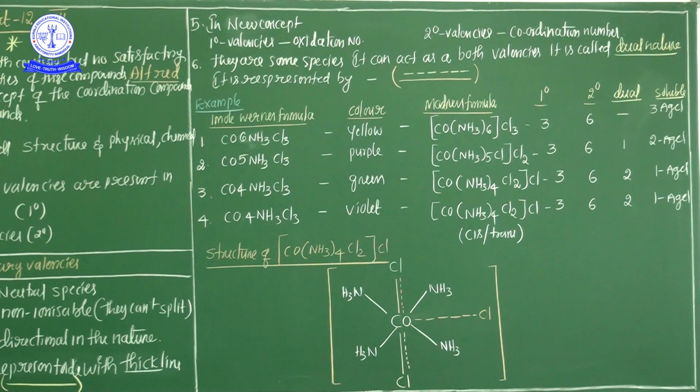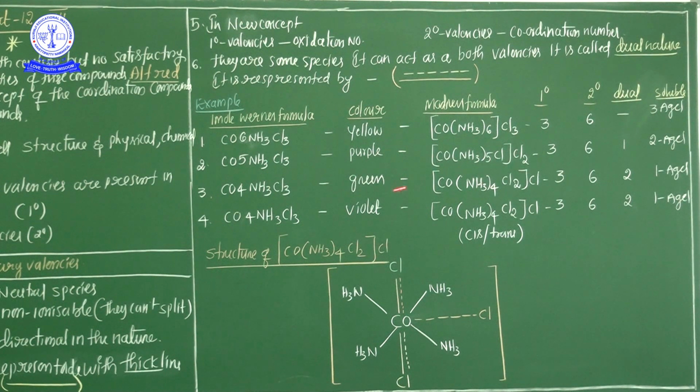But in this compound there is no species showing dual behavior. So 3 chlorines are primary valencies and 6 ammonias are secondary valencies, and cobalt is the central metal atom.